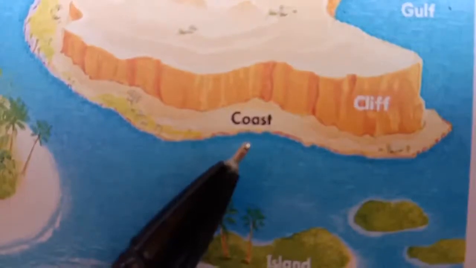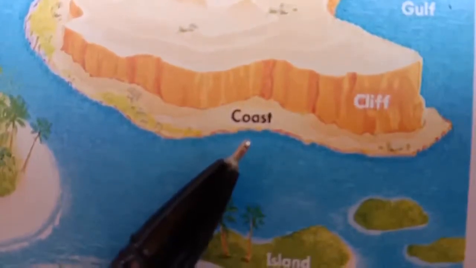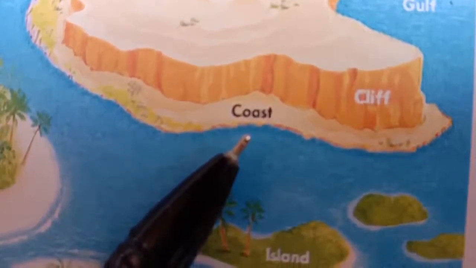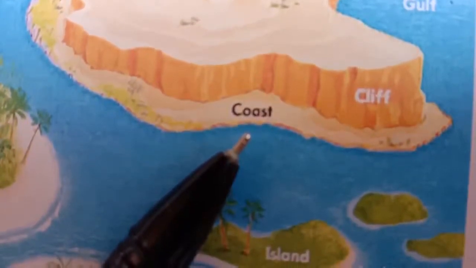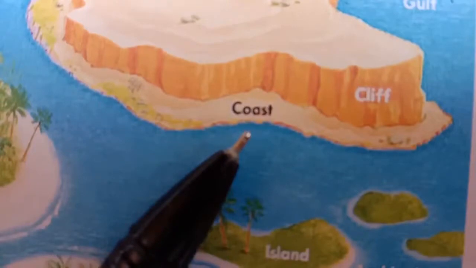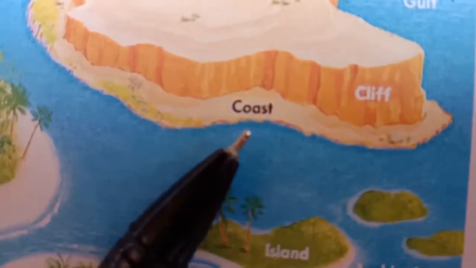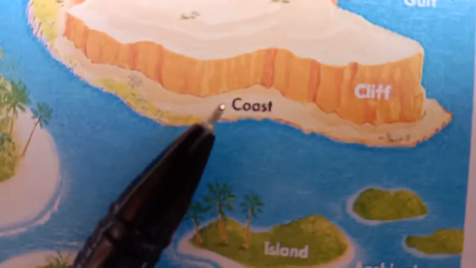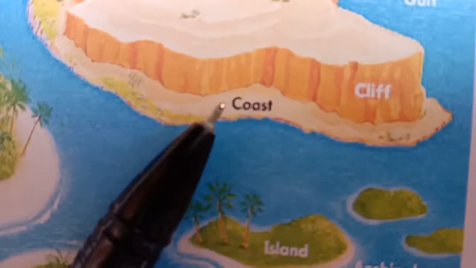Coastal plains are found both on the western and the eastern coasts of India. Coastal plains are characterized by flat, low-lying areas with limited vegetation. The western coastal plains are located between the Western Ghats and the Arabian Sea. The eastern coastal plains are located between the Eastern Ghats and the Bay of Bengal.